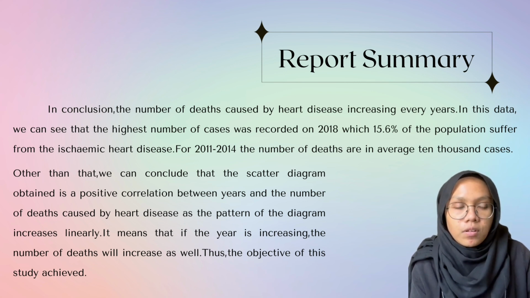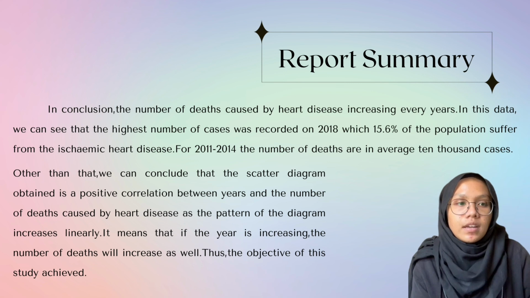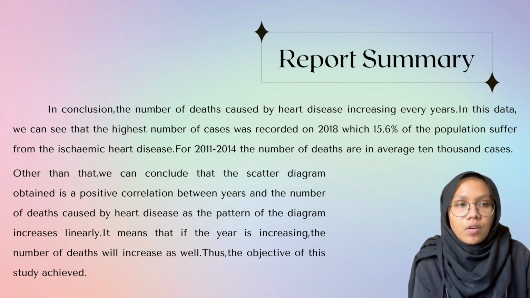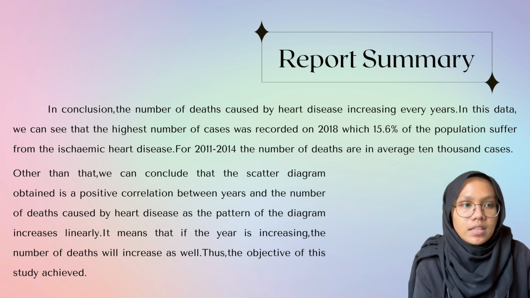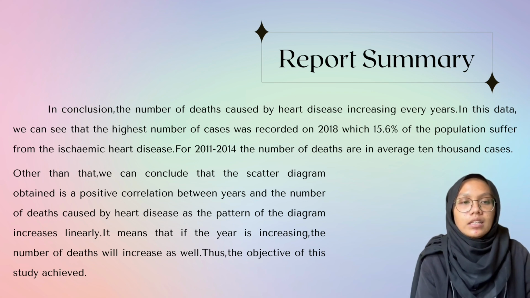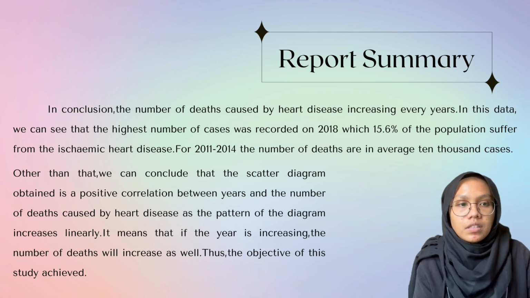We can also conclude that the scatter diagram obtained shows a positive correlation between years and the number of deaths caused by heart disease. As the pattern of the diagram increases linearly, it means that if the years increase, the number of deaths will also increase. Thus, the objective of the study is achieved.